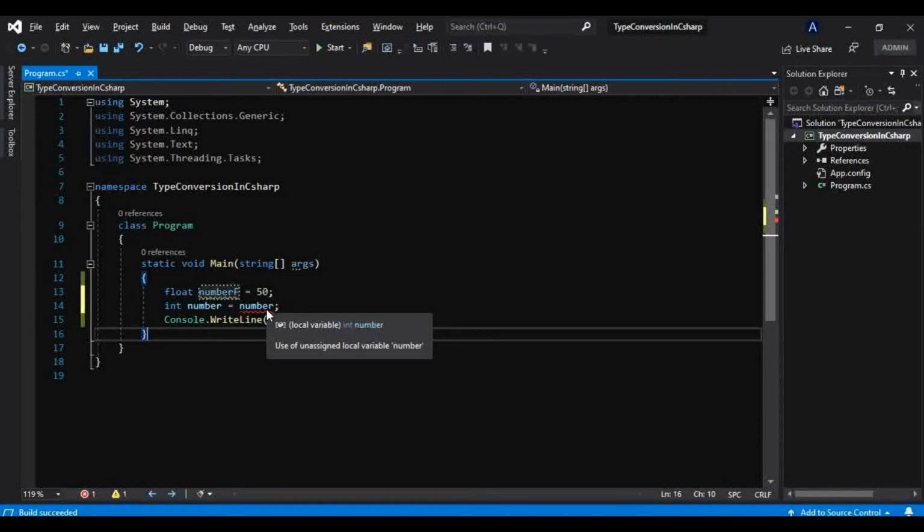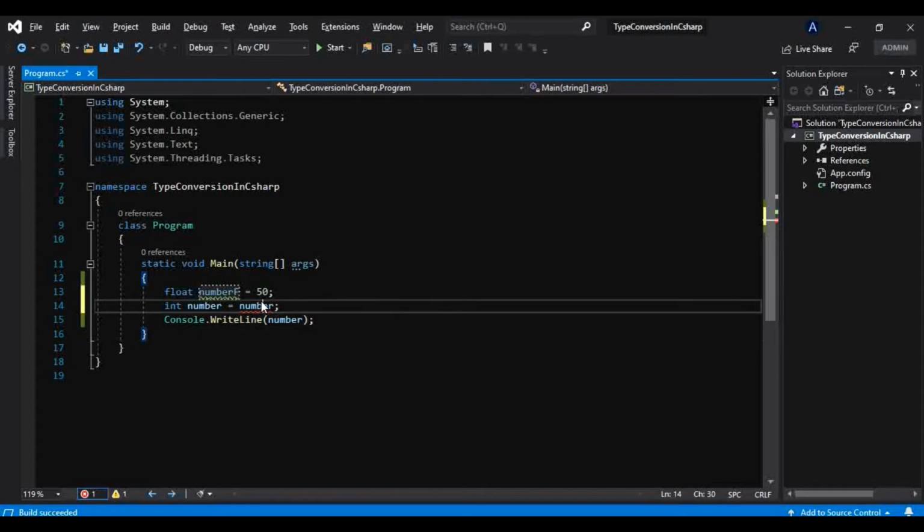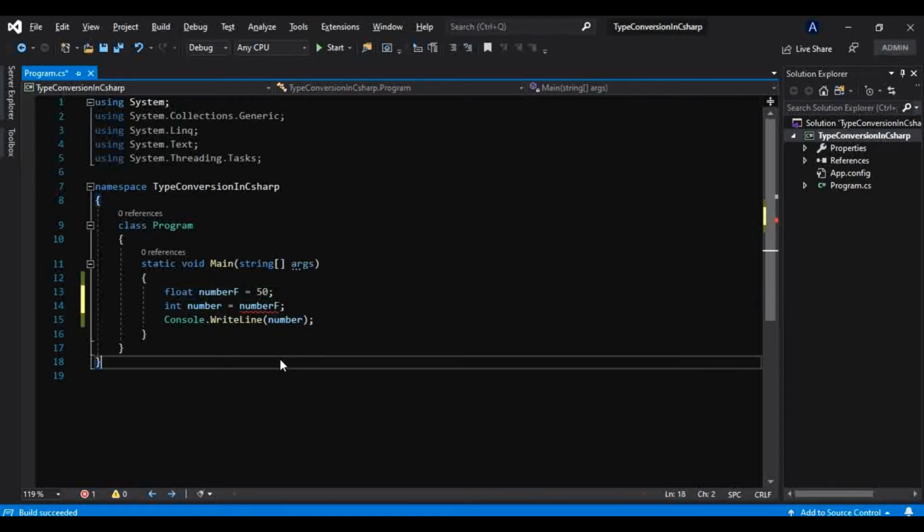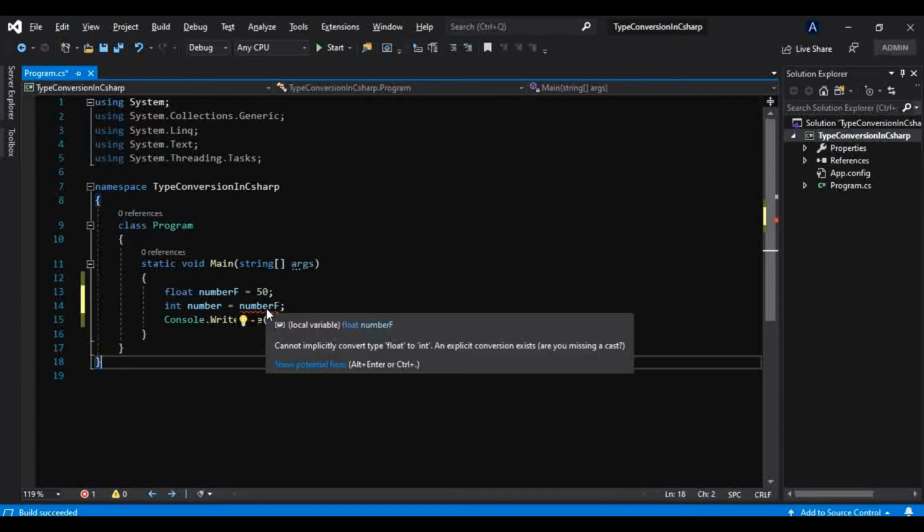If you hover your mouse here, that red squiggly line indicates an error. Sorry, first I need to store this variable here, and it should give us an error. That red squiggly line says: cannot implicitly convert type float to int. An explicit conversion exists. Are you missing a cast?